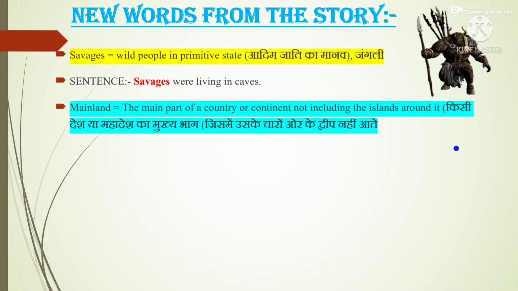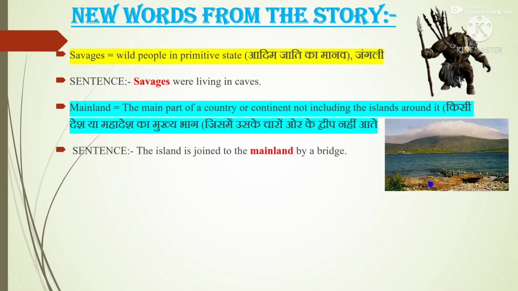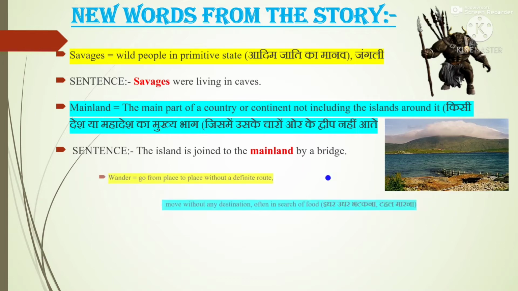Mainland means the main part of a country or continent not including the islands around it. किसी देश या महादेश का मुख्य भाग जिसमें उसके चारों ओर के द्वीप नहीं आते. Sentence: the island is joined to the mainland by a bridge. You can see here in the picture.